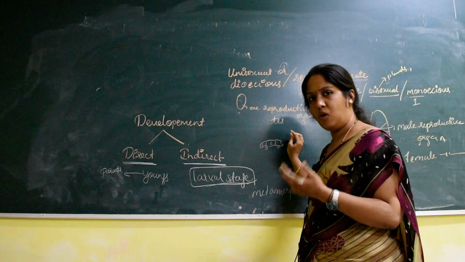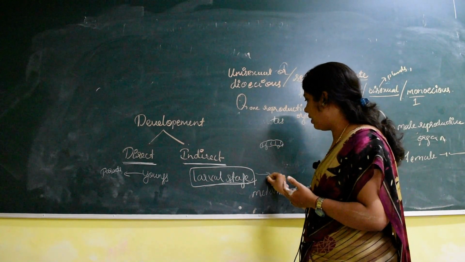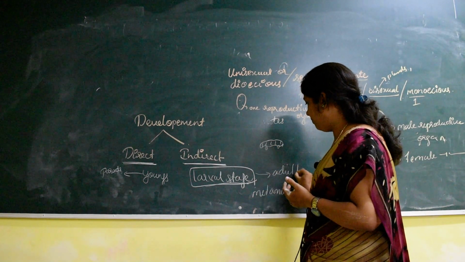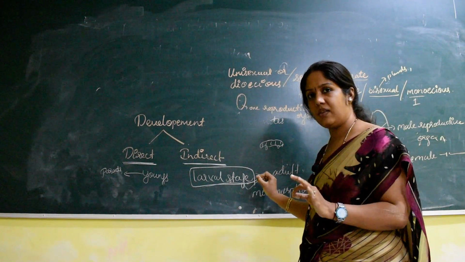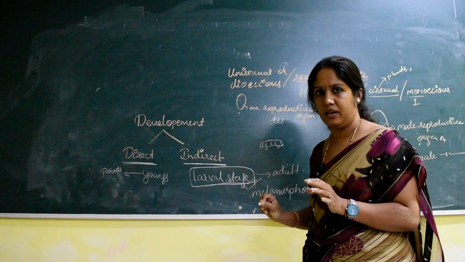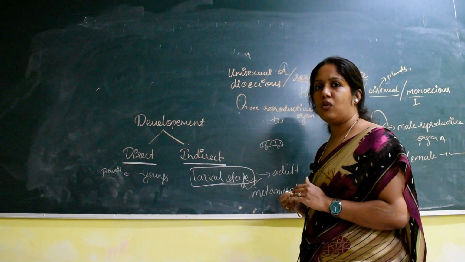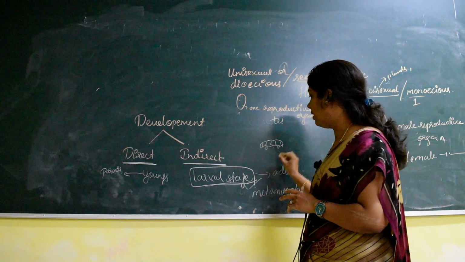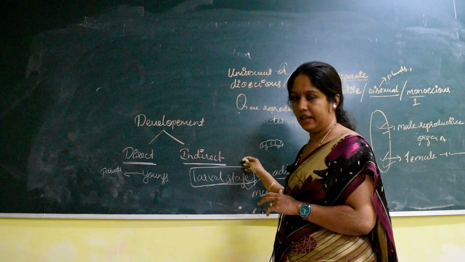During that molting or metamorphosis, this larva further converts into an adult. Understood? So we can see a larval stage, but this larval stage is not similar to its parent. Later this larva undergoes metamorphosis and develops into an adult. So that type is called indirect.